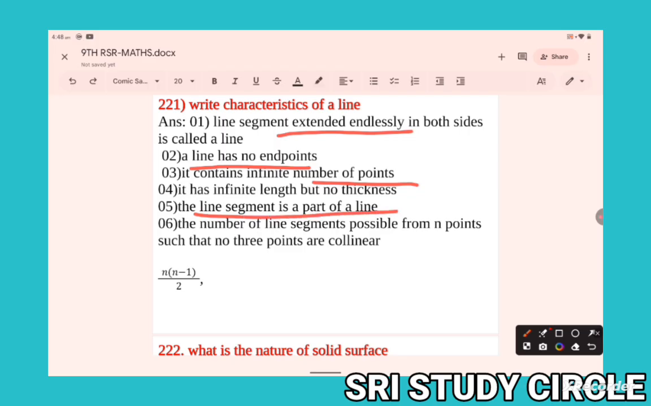A line segment extended endlessly on both sides is known as a line. A line has no endpoints. It contains an infinite number of points. And one more: the number of line segments possible from n points such that no 3 points are collinear is n into n minus 1 by 2. These are the main characteristics of a line. Now next one.